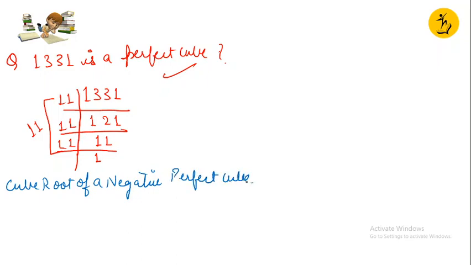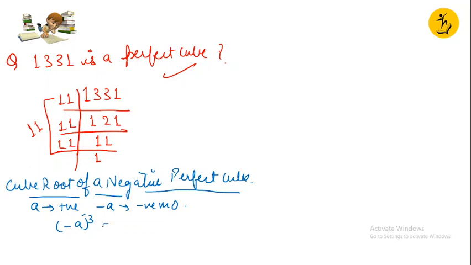What is it going to be? See, if a is a positive number, then minus a is a negative number, and we know that minus a cube, if I am multiplying a negative number an odd number of times, then I get the answer in negative terms only, like my answer would be negative only.